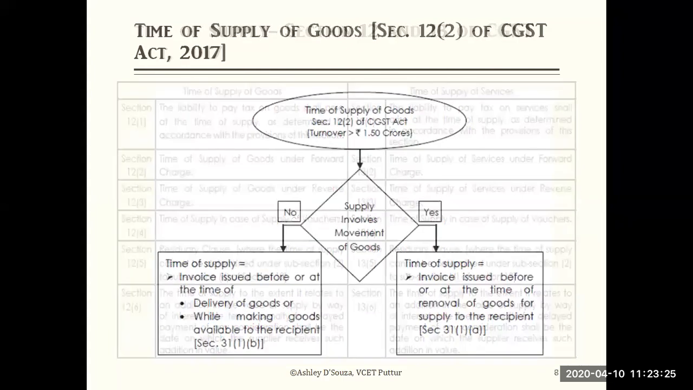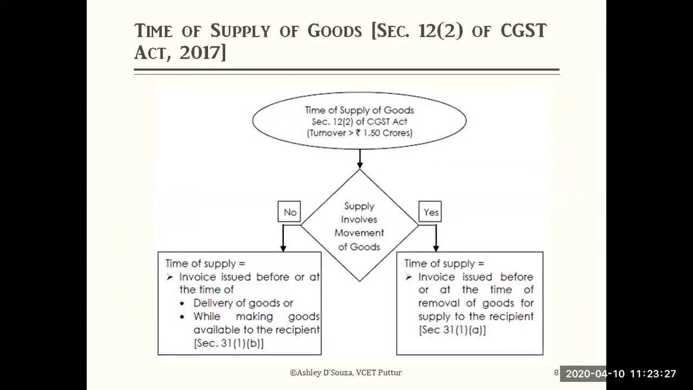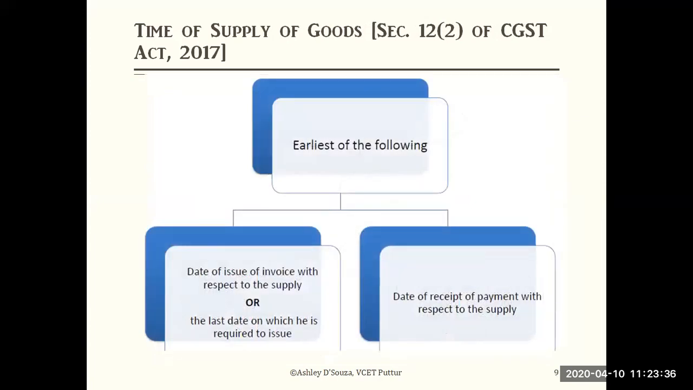Last class we discussed the time of supply of goods. Here we discussed which one to take, what is the time of supply. This is the easiest one to remember: the earliest of the following. Section 12 deals with time of supply of goods. I'm not talking about services now; we will discuss that later. Time of supply of goods. So here you look at the earliest of the following.